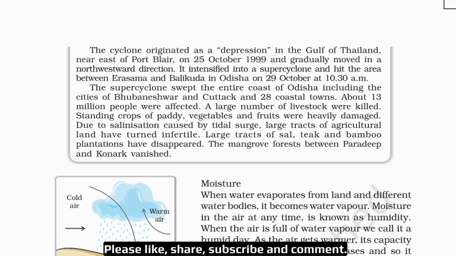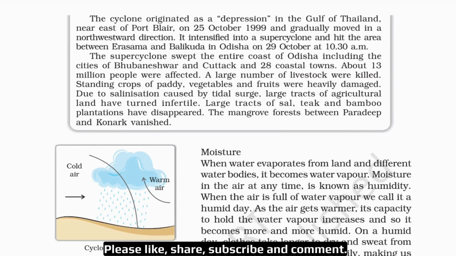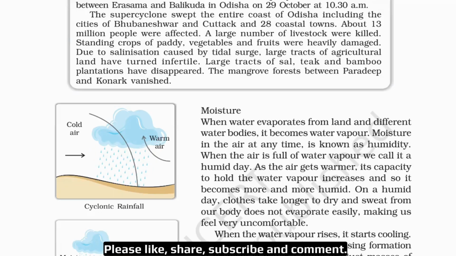A large number of livestock were killed. Standing crops of paddy, vegetables, and fruits were heavily damaged. Due to salinization caused by tidal surge, large tracts of agricultural land have turned infertile. Large tracts of sal, teak, and bamboo plantations have disappeared. The mangrove forest between Paradeep and Konark vanished.